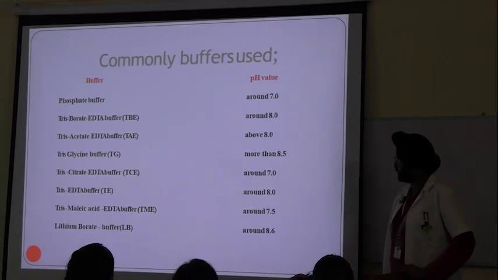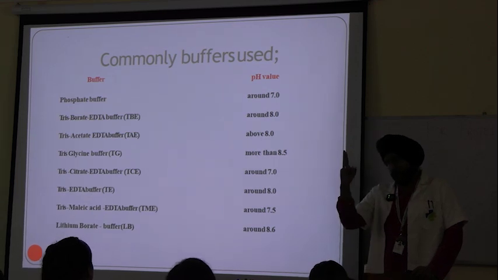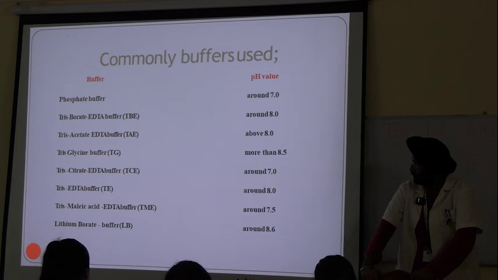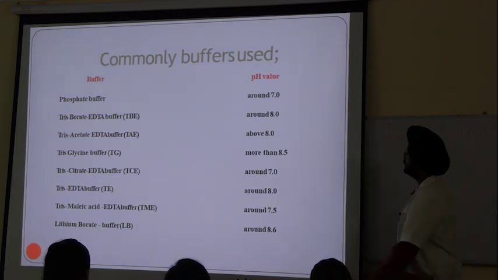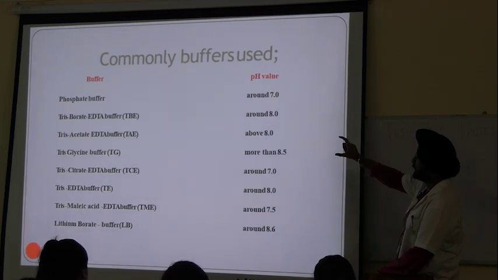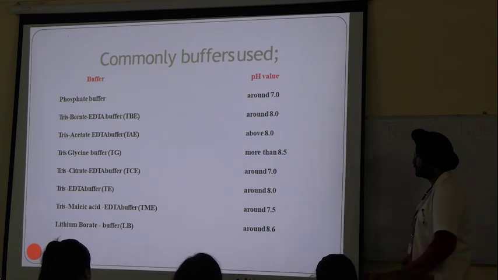Commonly used buffers: you have to write them down and remember at least two of them. At least. Have a close look at them. Most of them are either close to neutrality or slightly alkaline. None of them is acidic.